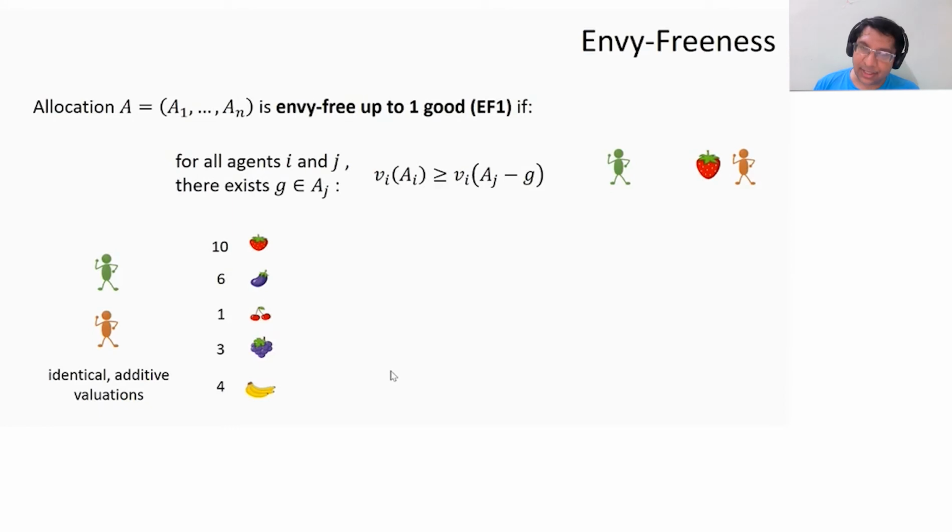So there are two agents. They have identical additive valuations, right? So both agents value the strawberry at 10, the eggplant at 6, and so on. And you can stare at it a little bit. This is actually an EF1 allocation. The green agent envies the red agent, right? The green agent has value 10 for her own bundle and value 14 for the red agent's bundle. However, if I remove the eggplant from agent j's bundle, then the value is now just 8, right? Which is less than what the green agent has for her own bundle. So this is EF1.